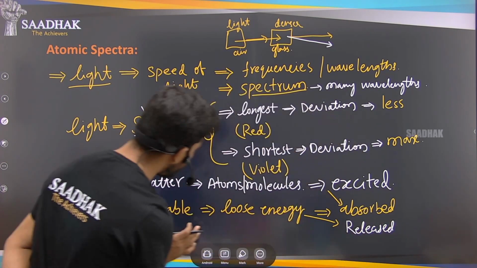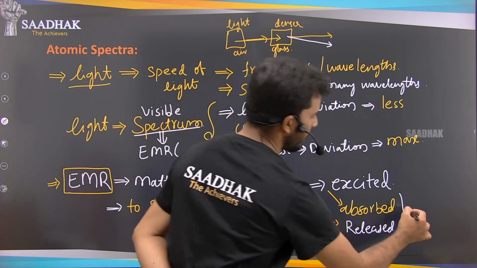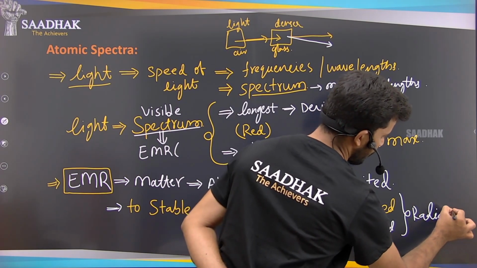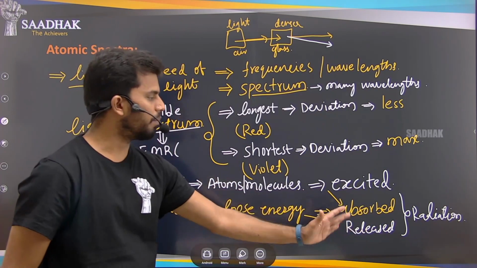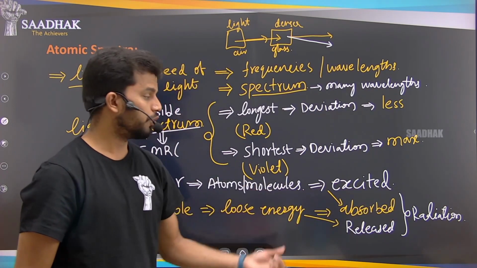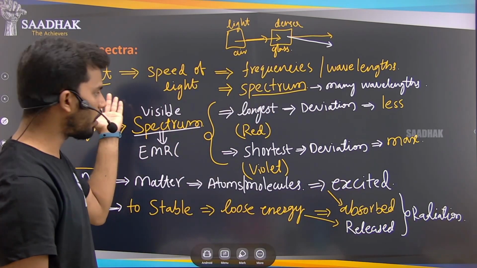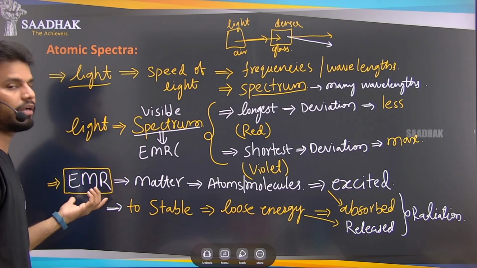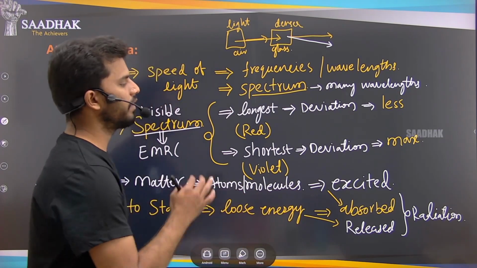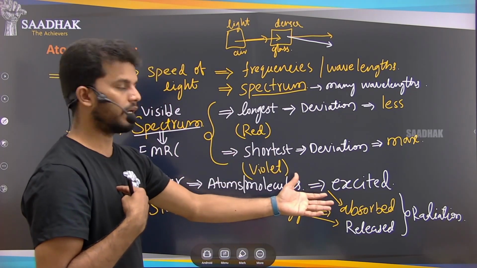Means they are losing that energy, they are releasing it. So in these two cases, the radiation is changing. Radiation is coming out, meaning the resultant is nothing but the radiation, so there is a change in radiation. We know that radiation is nothing but the light, or the electromagnetic spectrum, electromagnetic radiation only.